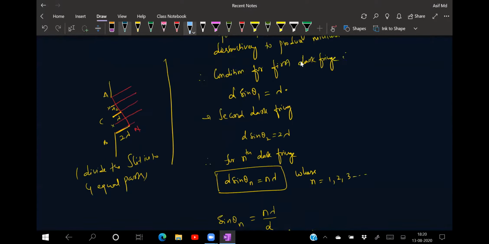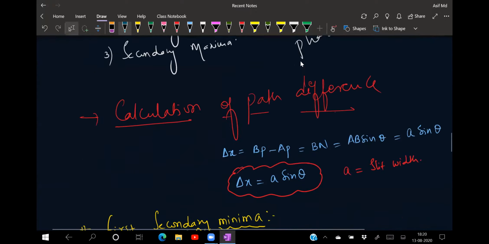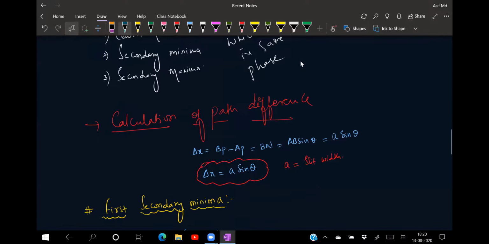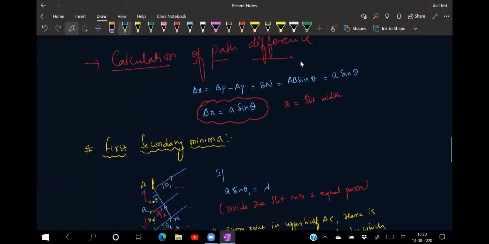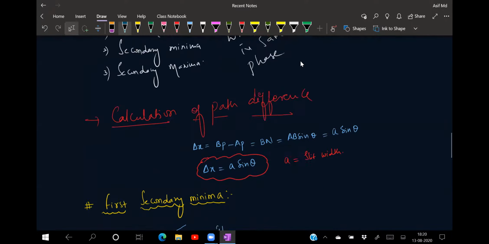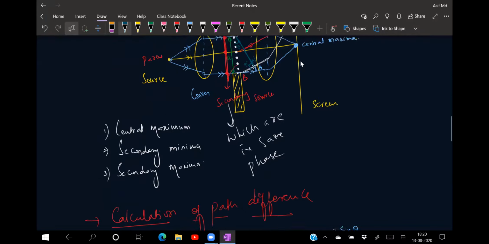Clear for everyone? Come back once again. I know you are getting confused, so I'll help you out once again. You see right now, I'm trying to talk about the calculation of a path difference. You know how you calculate the path difference? Delta x is equal to larger distance minus smaller distance. That is given from the figure as a sin theta. Now for the first secondary minima, that means at a point P, if I'm talking about secondary minima or secondary maxima, then what should be that condition?